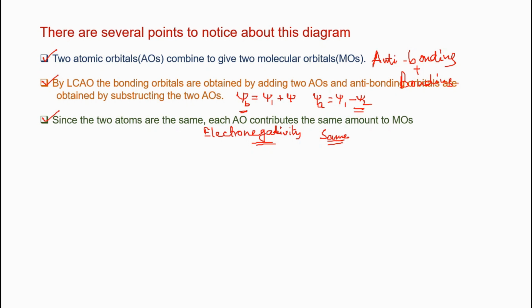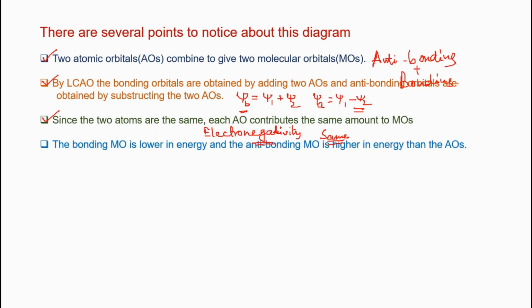If electronegativity is different, then there will be an energy difference, an energy gap. So there will be no equal contribution to the molecular orbital. And then the bonding molecular orbital is lower in energy, because with sharing they are forming these bonding molecular orbitals.